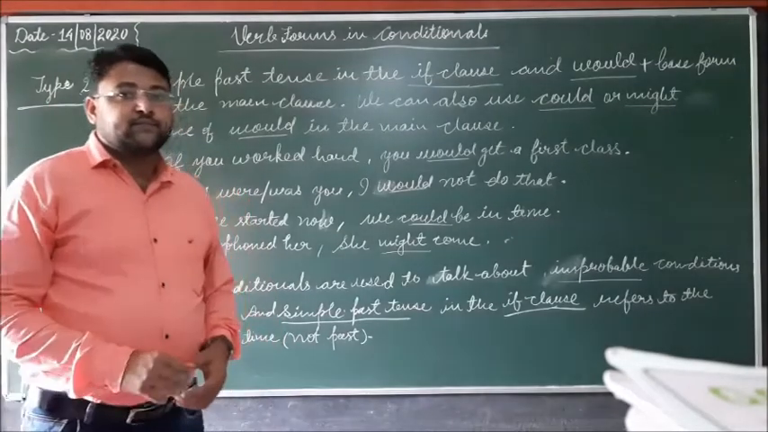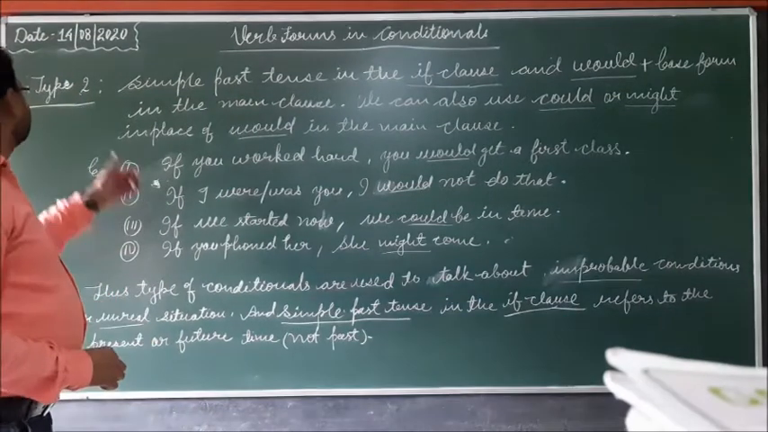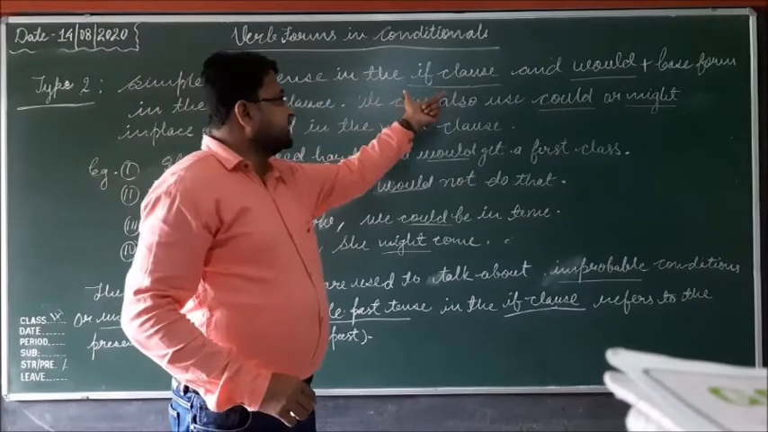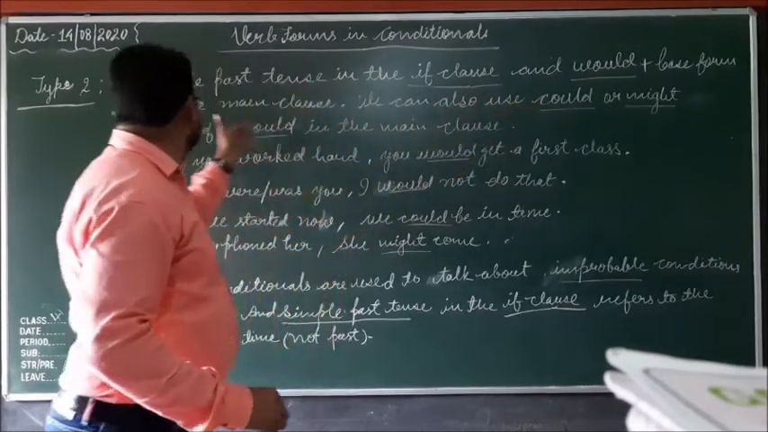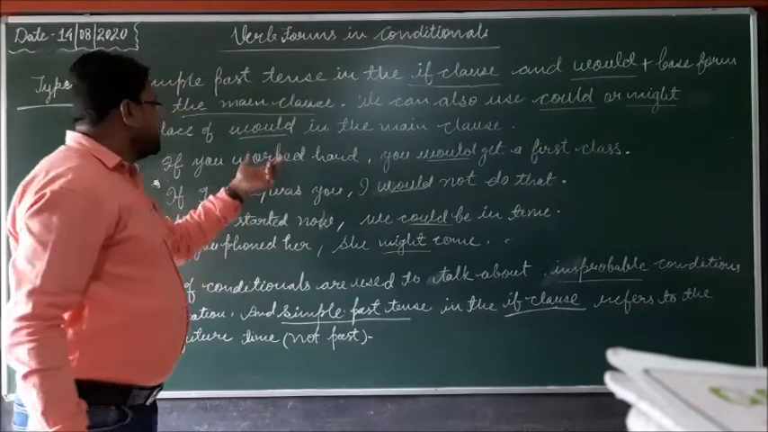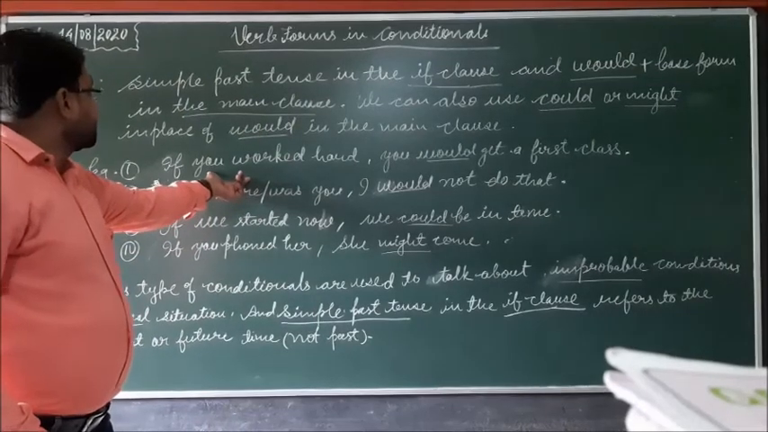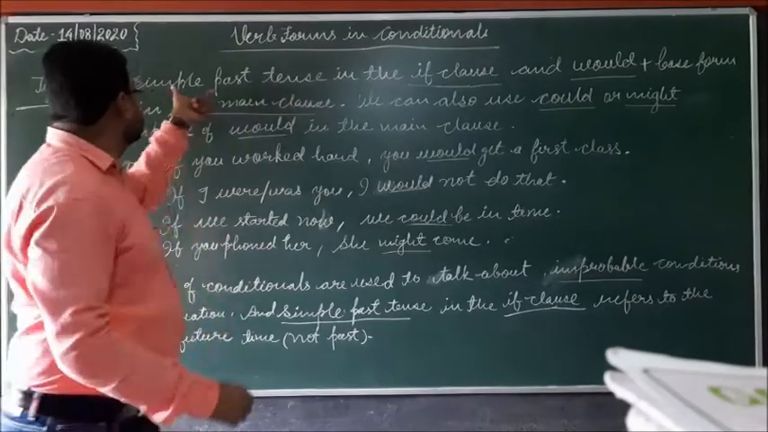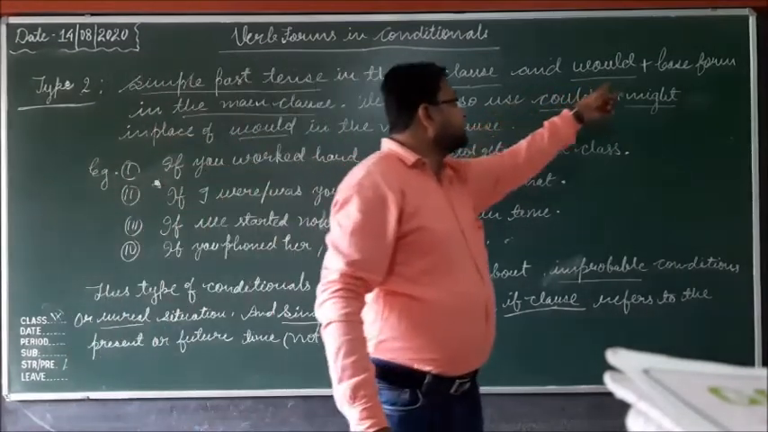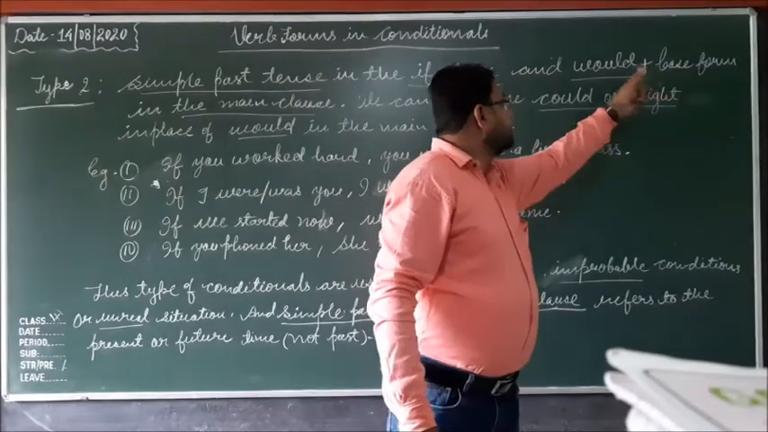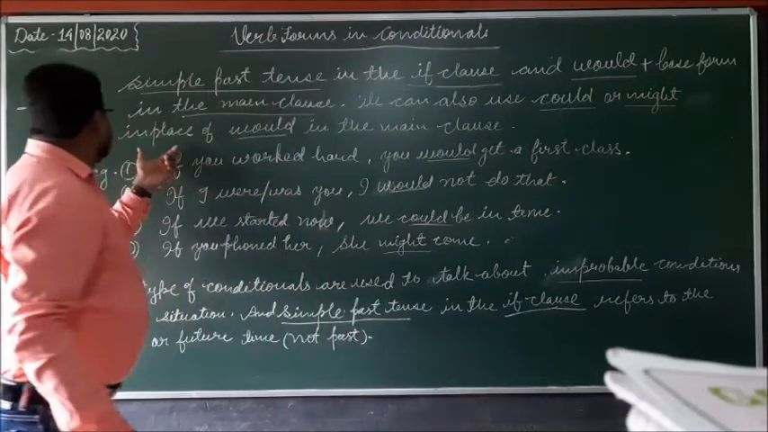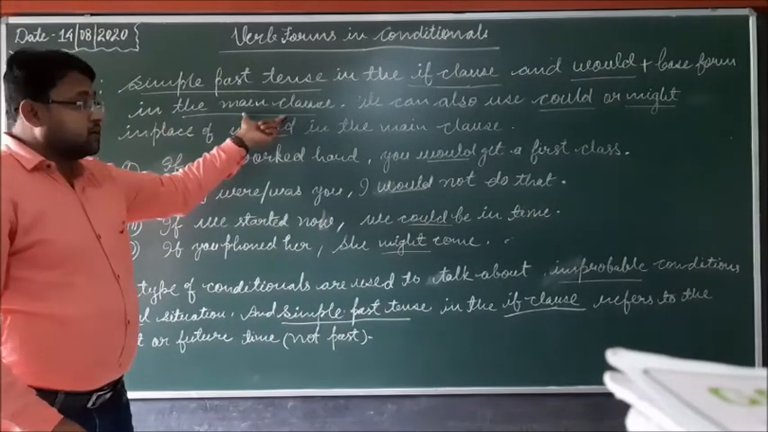Dear students, in the conditional sentences of type 2, simple past tense is used in the if clause and would plus base form in the main clause. Base form means the first form of the verb. So would plus first form, or would plus base form of the verb, is used in the main clause.